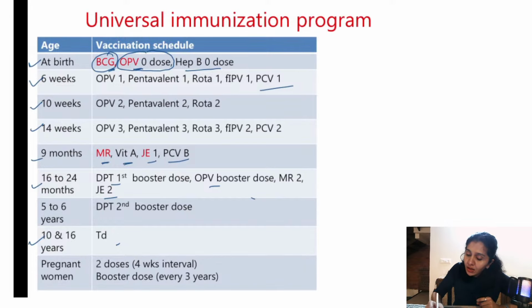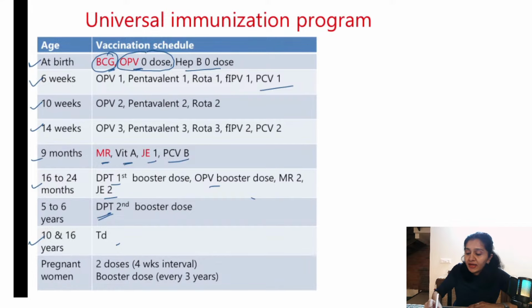And then OPV and MR, polio vaccine and measles vaccine, are usually given till 5 years. And if you take all the other vaccines here, pentavalent, rota and all can be given up to 1 year. DPT can be given up to 7 years. So these are some of the important points.